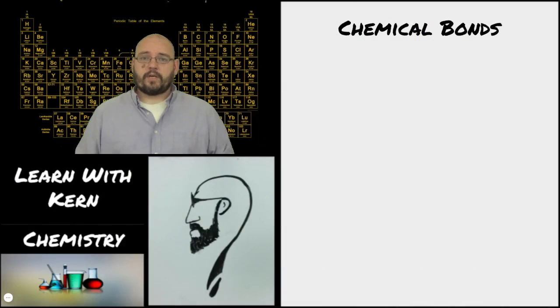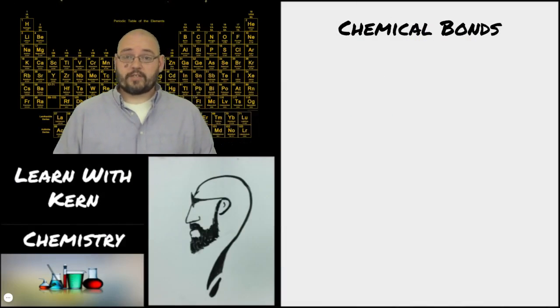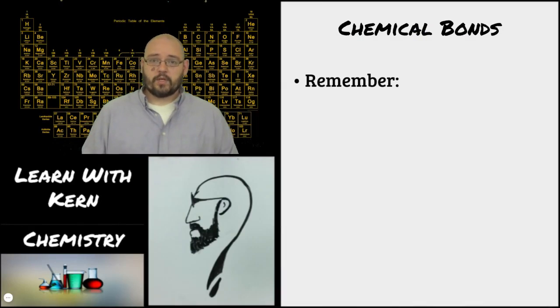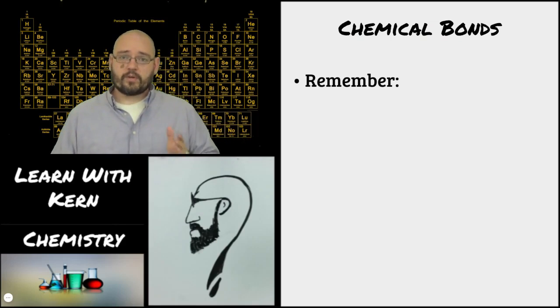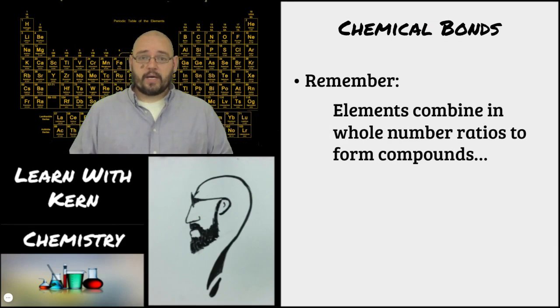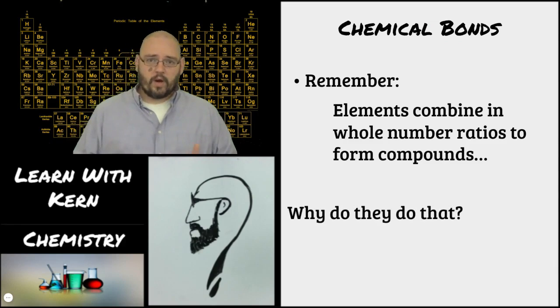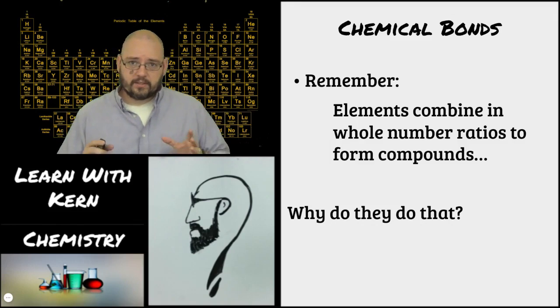Today we're going to talk about chemical bonds, what actually happens and how chemicals form. So if you remember from our previous discussion, we talked about Dalton's atomic theory. One of the postulates of Dalton's atomic theory was that elements combine in simple whole number ratios to form compounds. So elements combine to form compounds, but why do they do that? Why do elements actually combine together? Why don't they just stay elements?